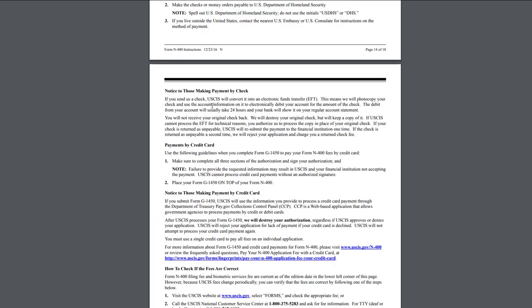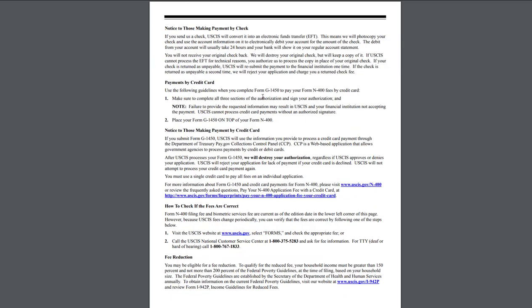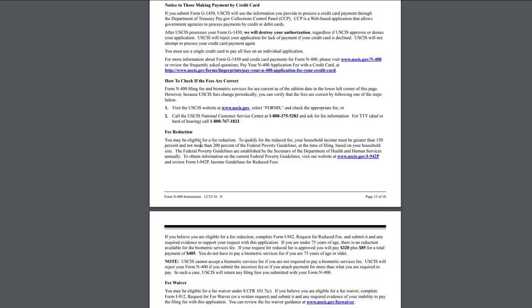Notice to those making payment by check. If you send us a check, U.S. will convert it into an electronic funds transfer. Makes sense, just so that it's an EFT. You can also make payment by a credit card if you attach the form G-1450. But honestly, I recommend just doing it by check. I think it's an easier and more reliable way of doing it.